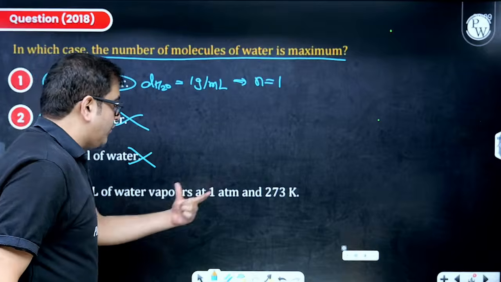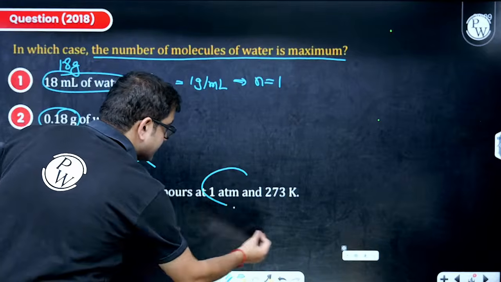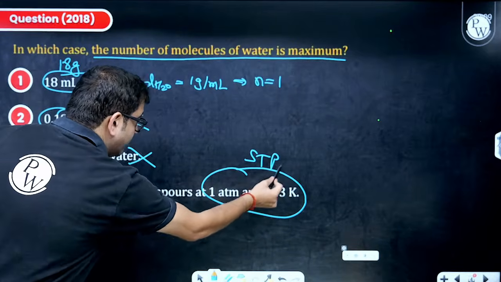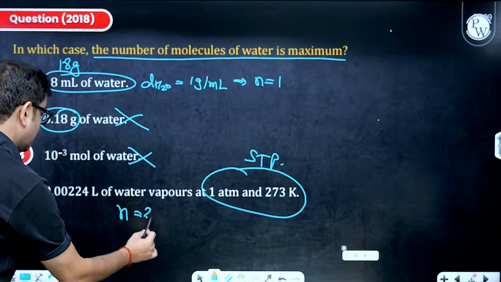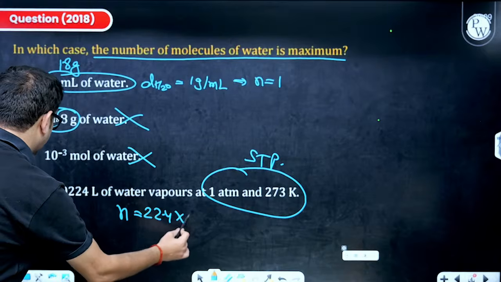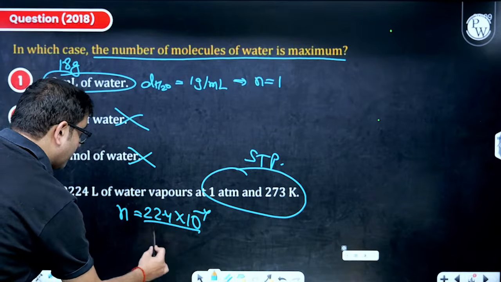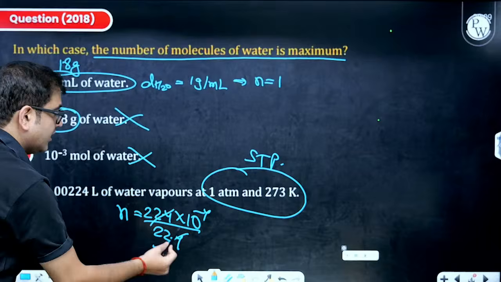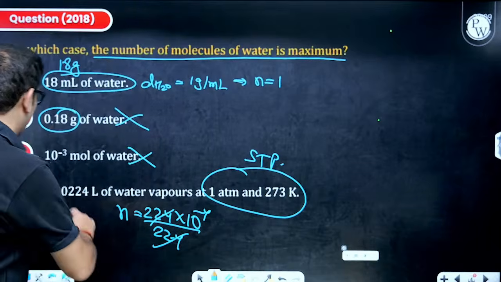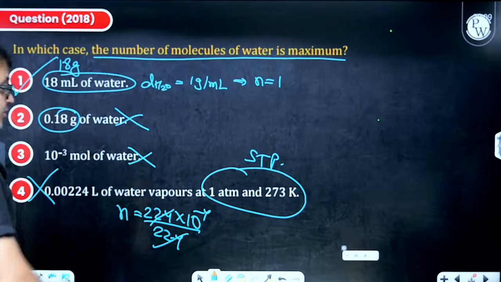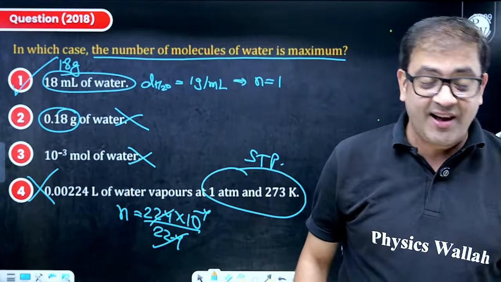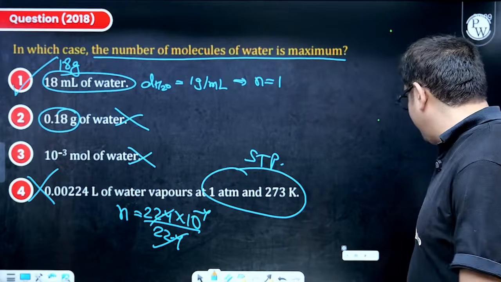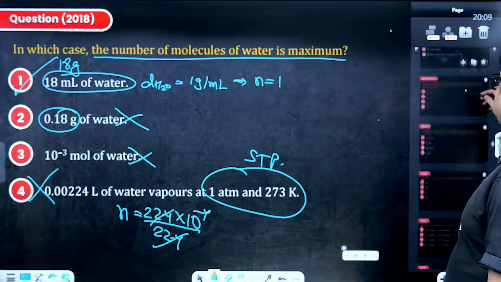These many liters of water vapors at STP. So because this condition is STP, so I can do number of moles is equal to volume occupied, which is 22.4 into 10 raised to the power minus 4 upon molar volume is 22.4. So these moles are even lesser, sir. So obviously, beta, a very doable question, but I do not know why the percentage is less. It was less, but I hope it is clear now, guys, everybody. So this brings us to the next question.